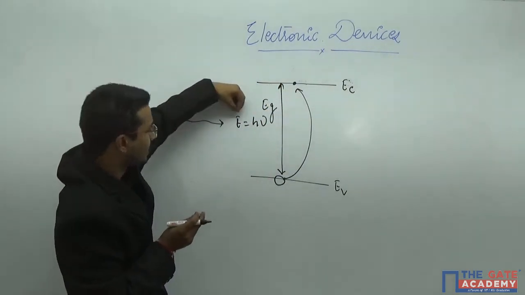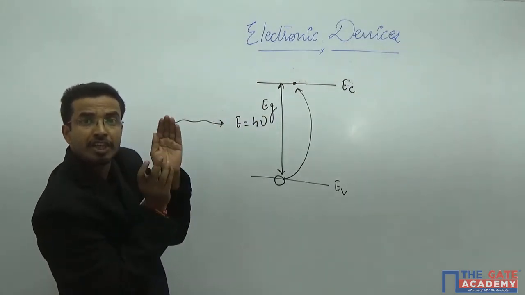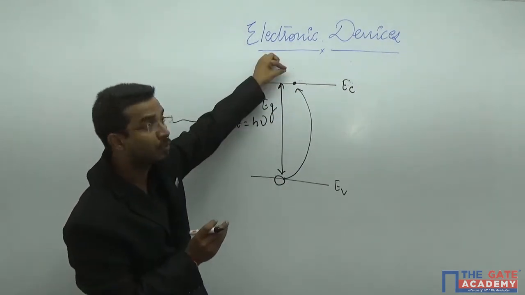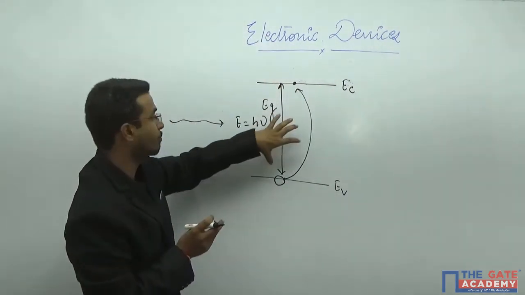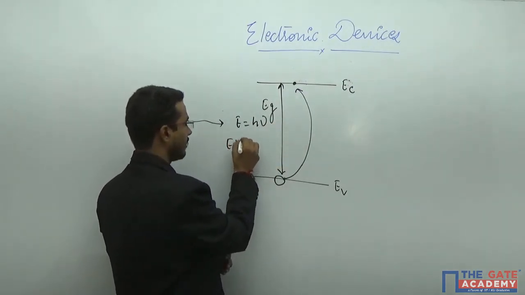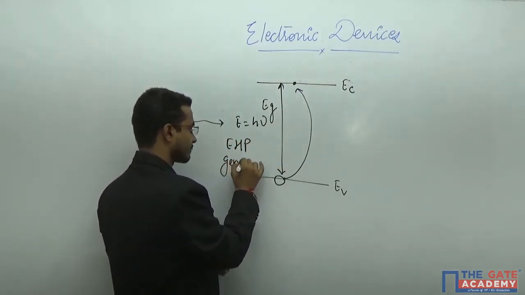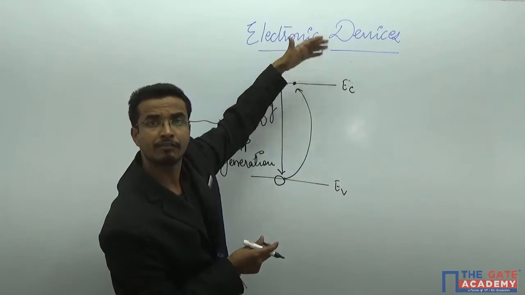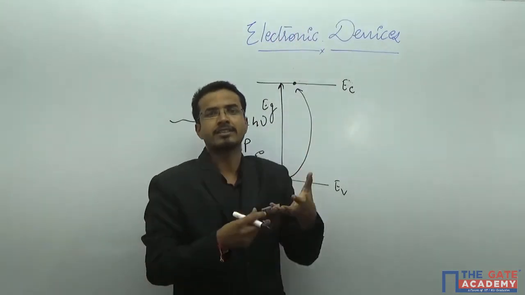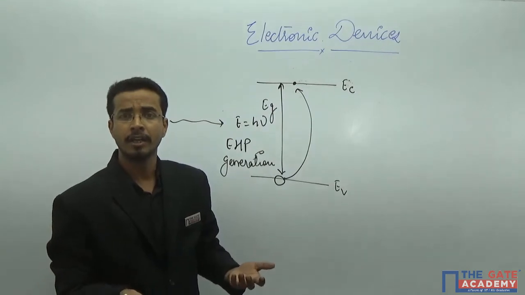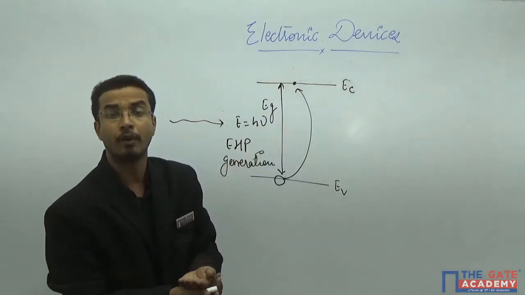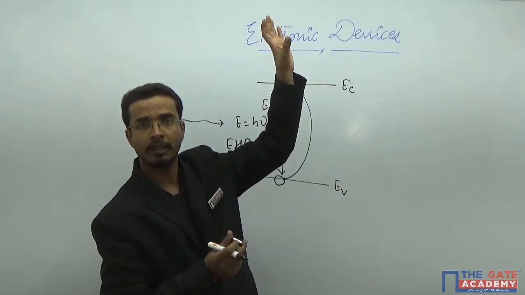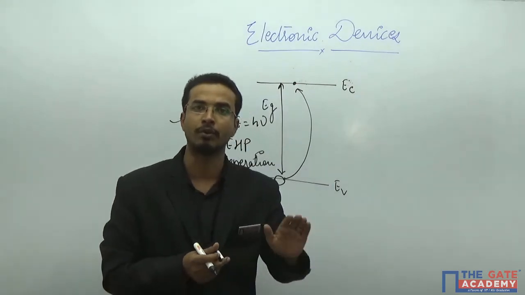That means if the energy you are providing is sufficient to detach the electron-hole pair, then the electron will go from the valence band to the conduction band. This process is known as EHP generation. Now, any particle cannot exist in the higher energy level for an infinite amount of time. Because it is a general rule of nature, each and every particle will try to achieve the lowest possible energy state. That is the reason why if you throw a ball, after some time the ball will come back to the ground.